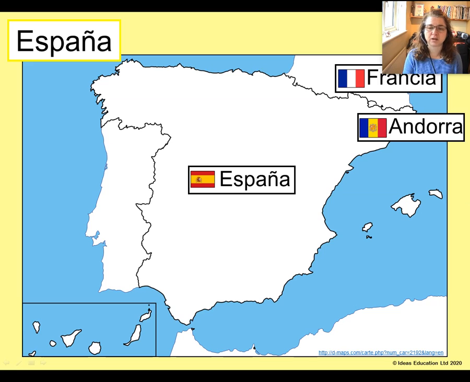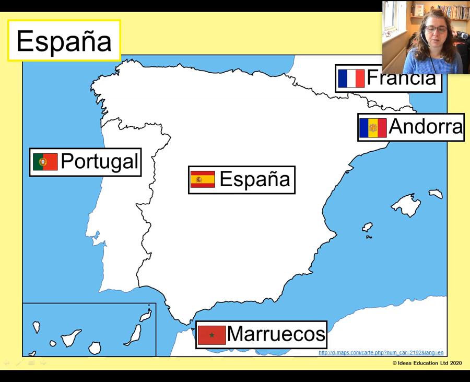Then there is Portugal over in the west. And then in the south, we can see Marruecos and Argelia. Now, Marruecos is Morocco and Argelia is Algeria.